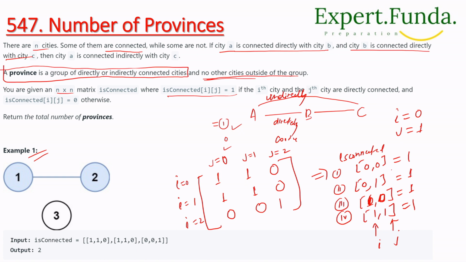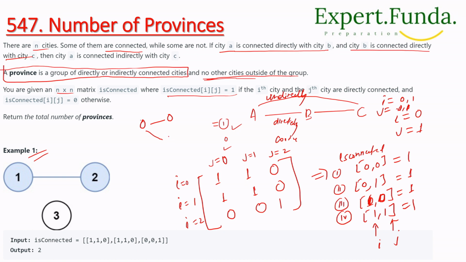If j is 0, then i is 1. The i values are 0 and 1, and j is 1, 0. If you make the combinations, we have 0 to 0 and 0 to 1.